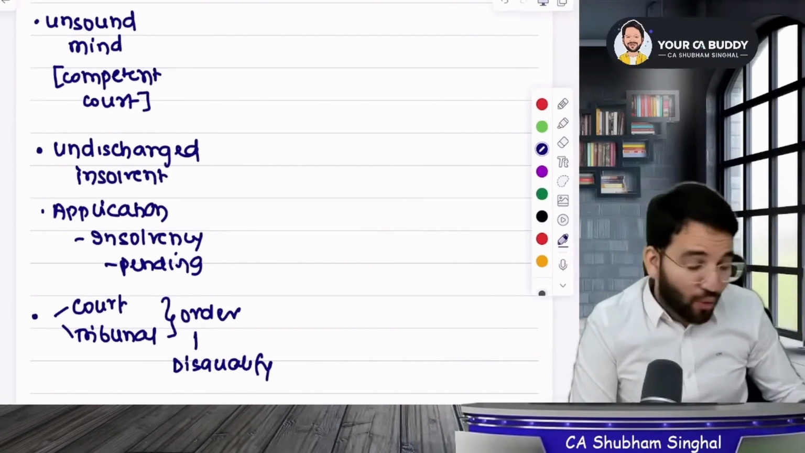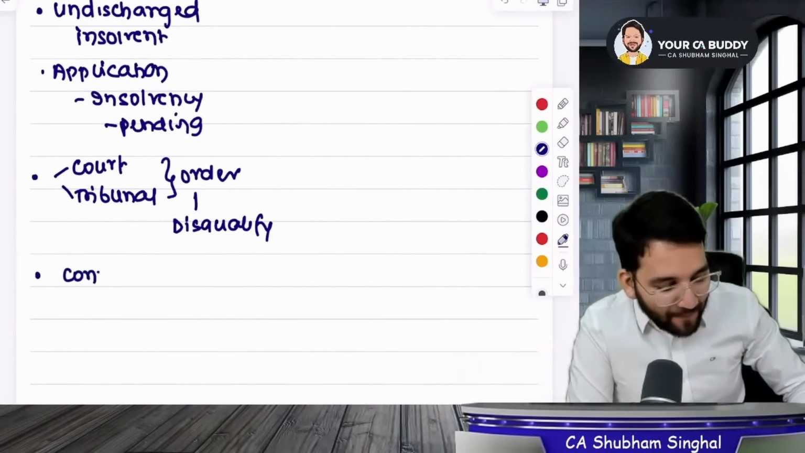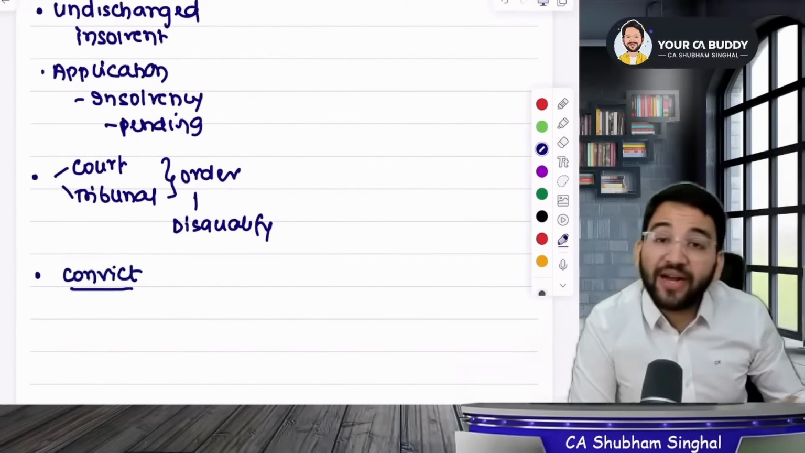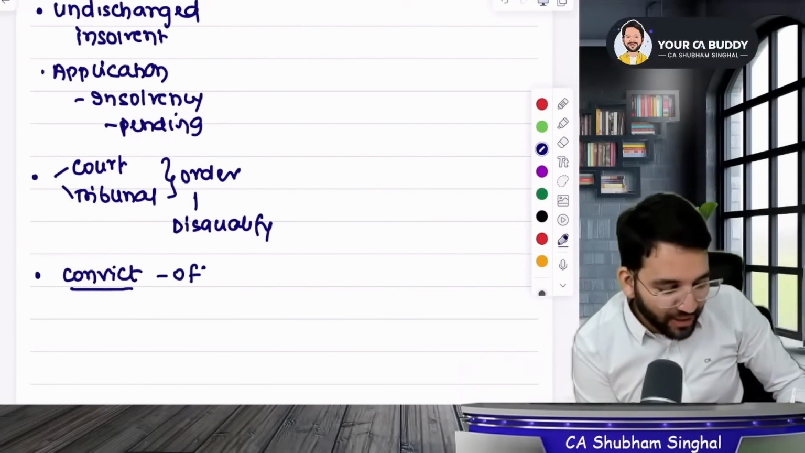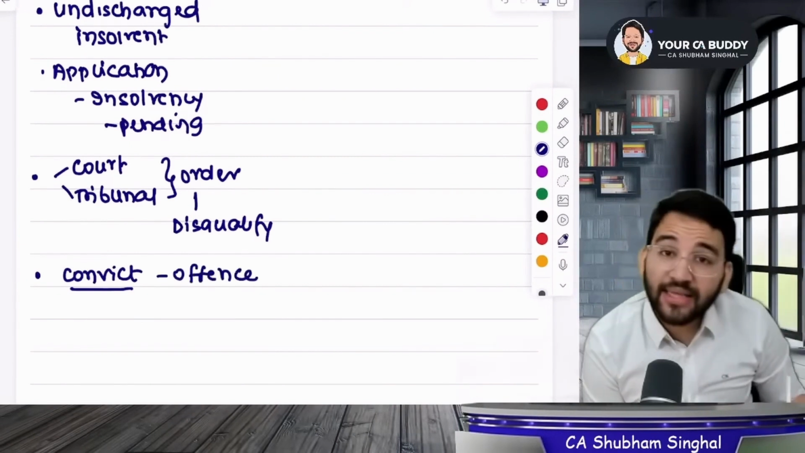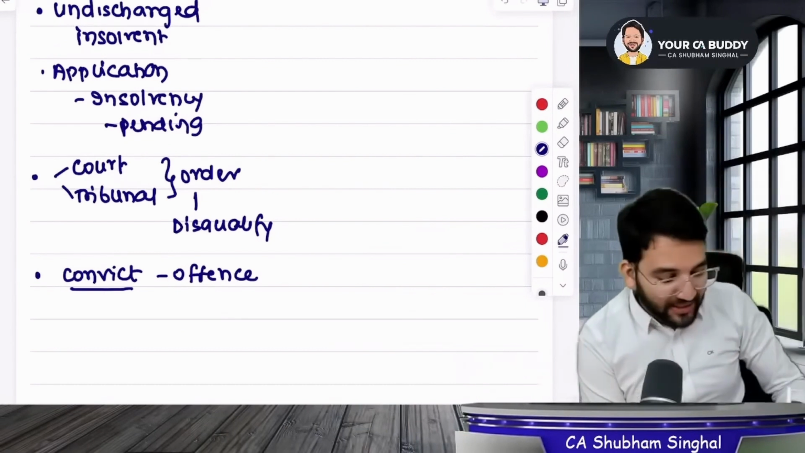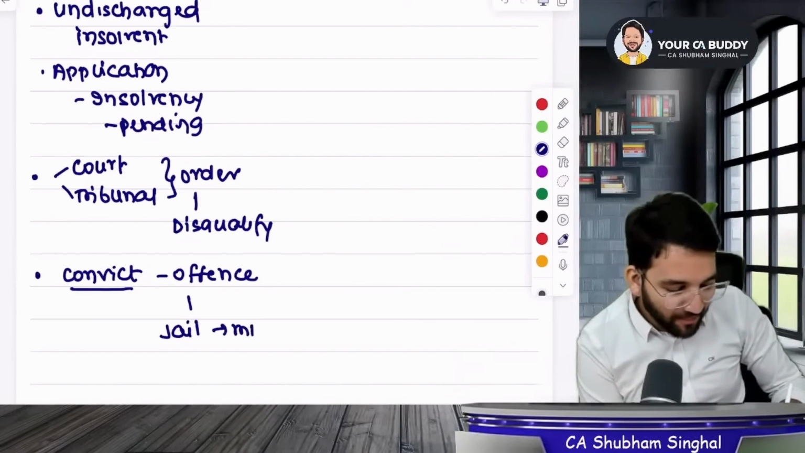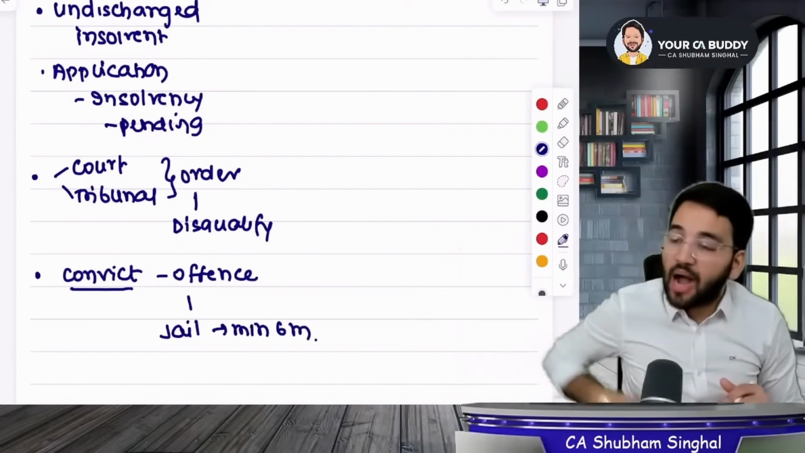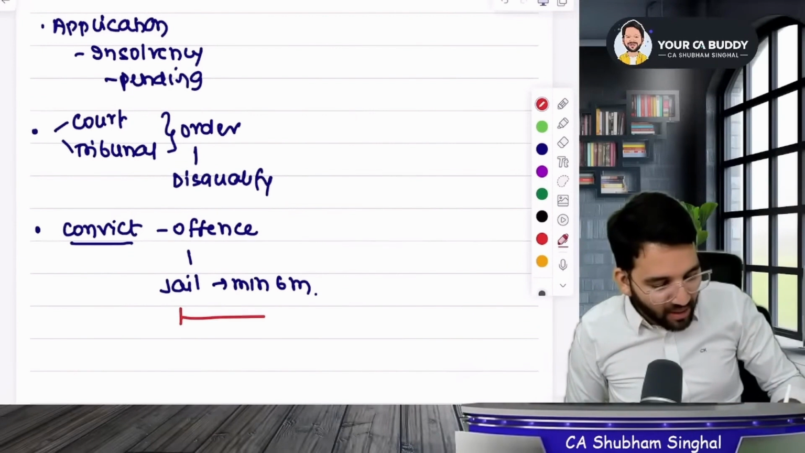Okay. Then there are very important provisions. Sir, if you have been convicted, what does convicted mean? Convicted means if you are found guilty. Guilty of what? Convicted of an offense. Do you know what happened because of that? Say he has been convicted of an offense and because of that you had to go to jail. For how long? You had to be imprisoned for a minimum of 6 months. If you go to jail for a minimum of 6 months, you will be disqualified for 5 years.